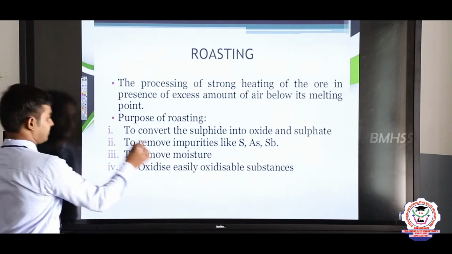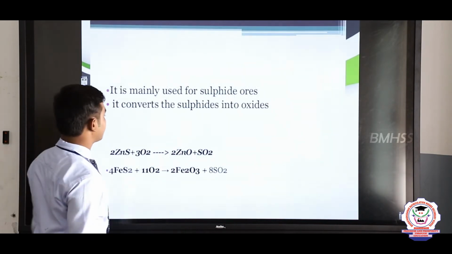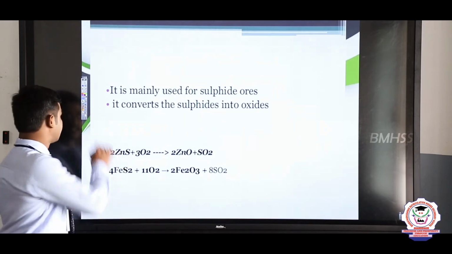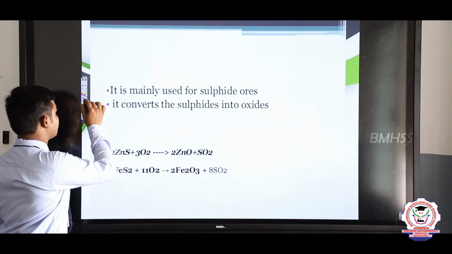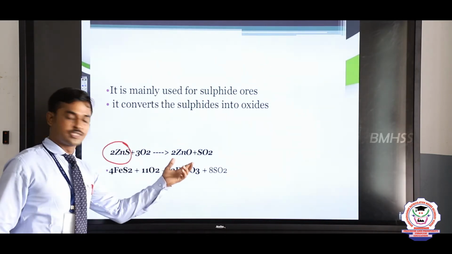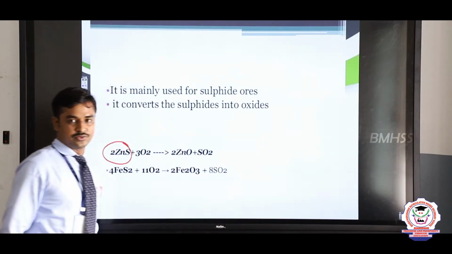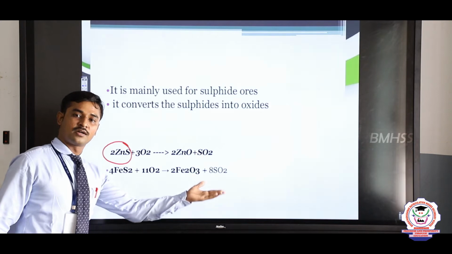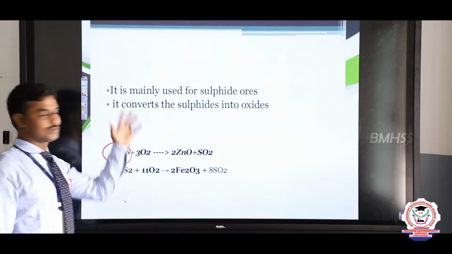And how is the roasting process involved in the reaction? For example, the sulphide ore zinc sulphide. Zinc sulphide is a sulphide ore. It reacts with oxygen to form zinc oxide, and SO2 is removed. So the sulphide ore is converted into oxide ore. This is a process involving roasting.